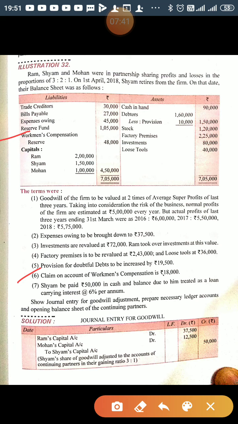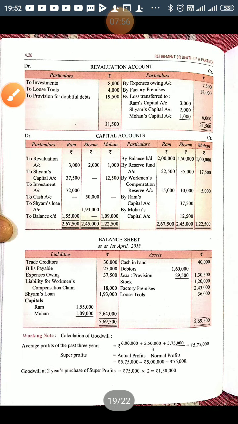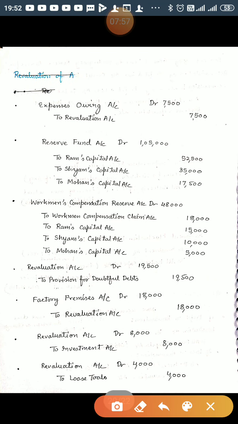So 18,000 will be utilized for the liability towards workmen compensation, and the rest, 30,000, will be shared by all the partners in their old ratio. The journal entry is workmen compensation reserve 48,000 to workmen compensation claim 18,000, to Ram's capital, to Shyam's capital, to Mohan's capital 15, 10 and 5.